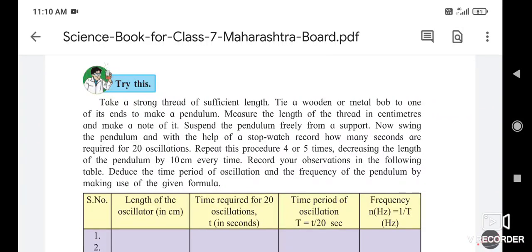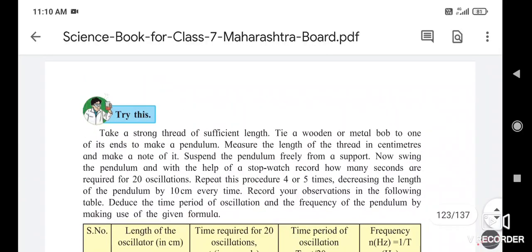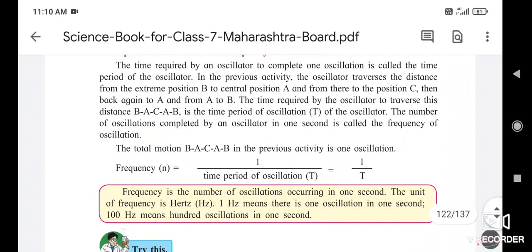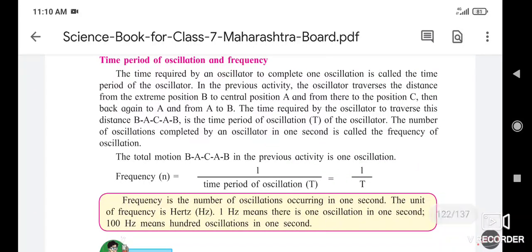What does BACAB mean? BACAB means the motion of a sound which starts at the point B and travels